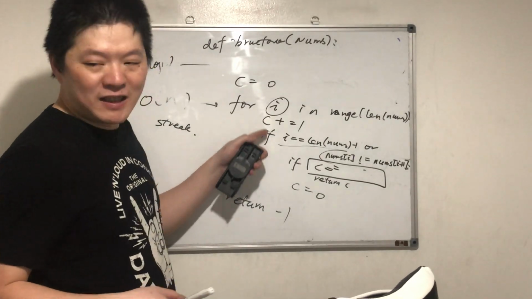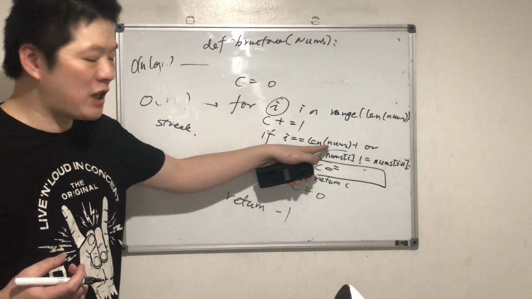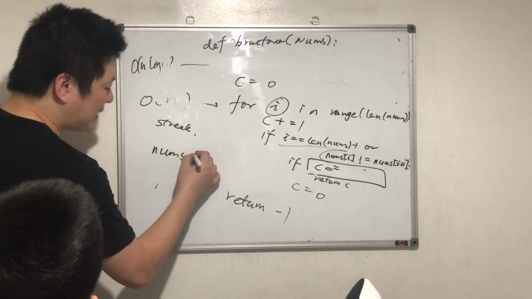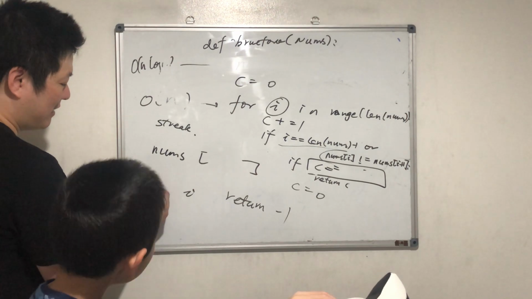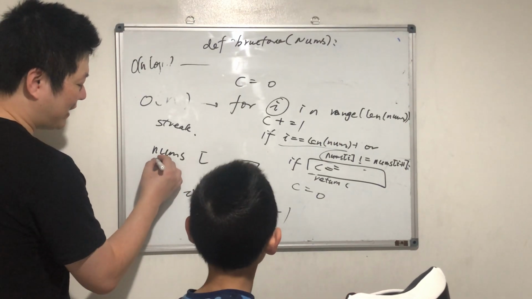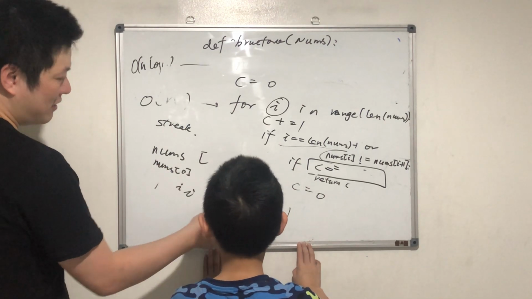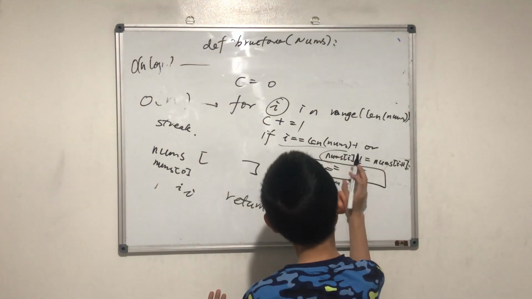Which number appears? This is the list. And what's the i? Index i. How do you write it? The first number is number 0. And what's the i-th number? nums[i]. Yeah, come on.